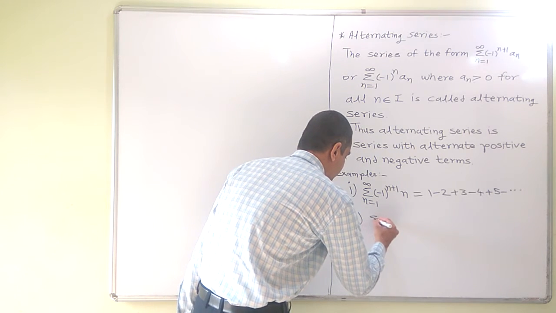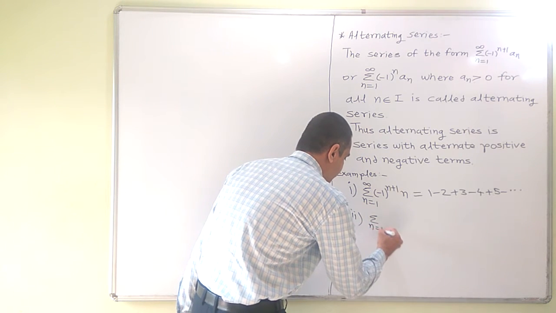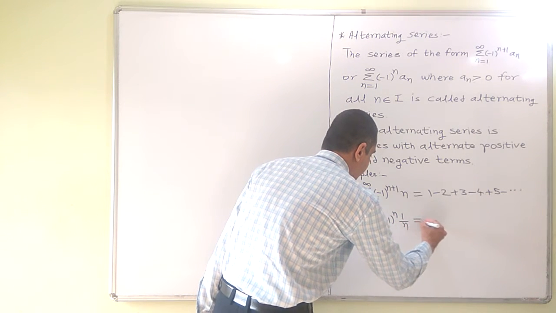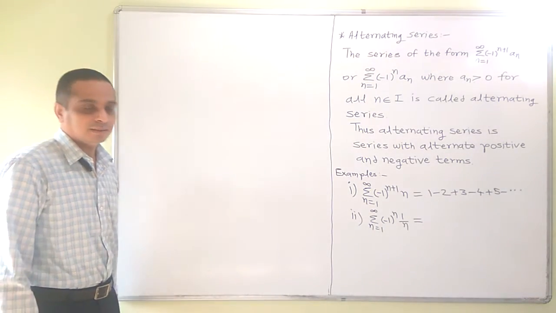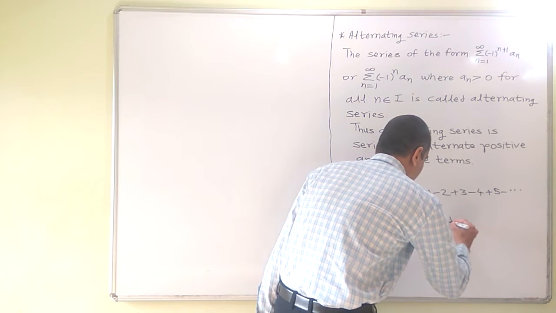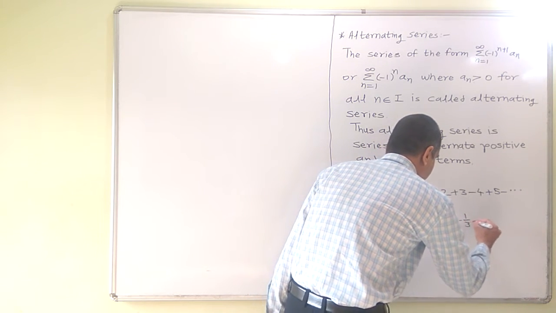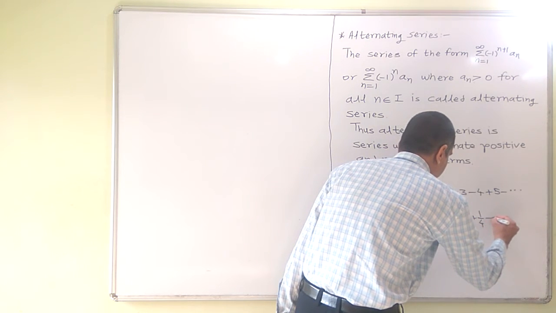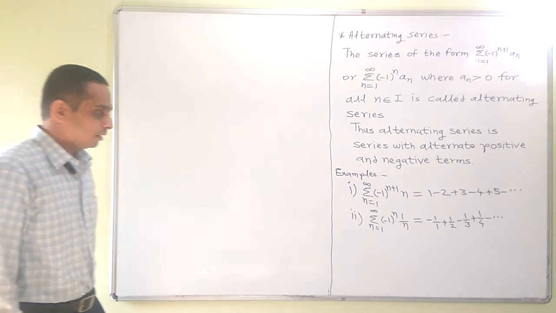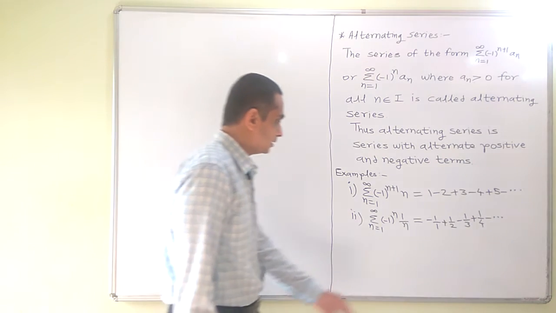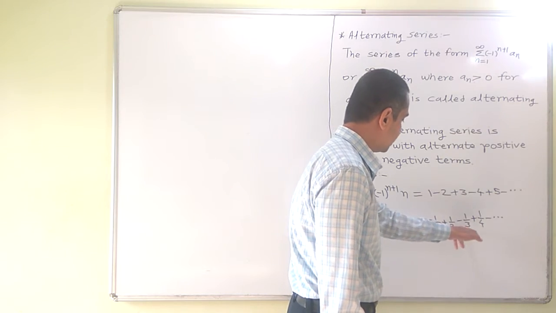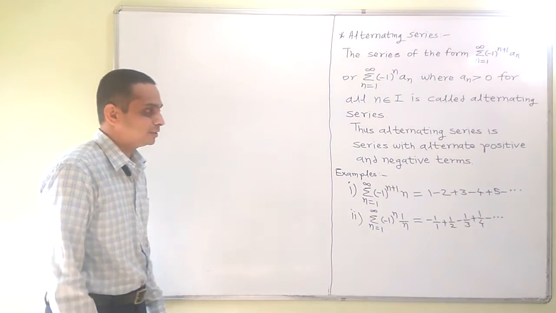Another example is n is equal to 1 to infinity minus 1 raised to n, 1 upon n. So what will be the terms of this series? Terms will be minus 1 upon 1 plus 1 upon 2 minus 1 upon 3 plus 1 upon 4 minus and so on. So these are examples of alternating series. Terms are either positive, negative, positive, negative, or negative, positive, negative, positive, and so on. So alternate positive and negative terms.